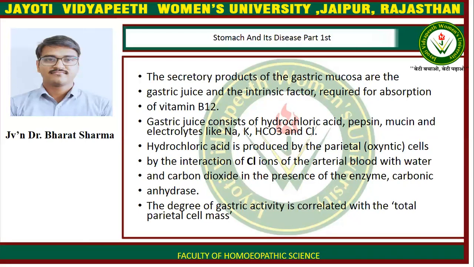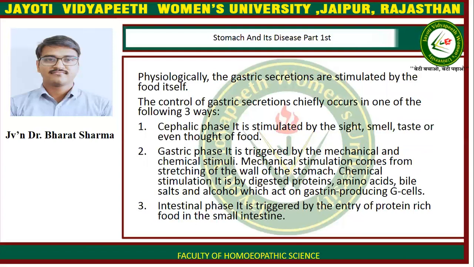Hydrochloric acid is produced by parietal cells by the interaction of chlorine ion of the arterial blood with water and carbon dioxide in the presence of the enzyme carbonic anhydrase. The degree of gastric activity is correlated with the total parietal cell mass. Physiologically, the gastric secretions are stimulated by the food itself.